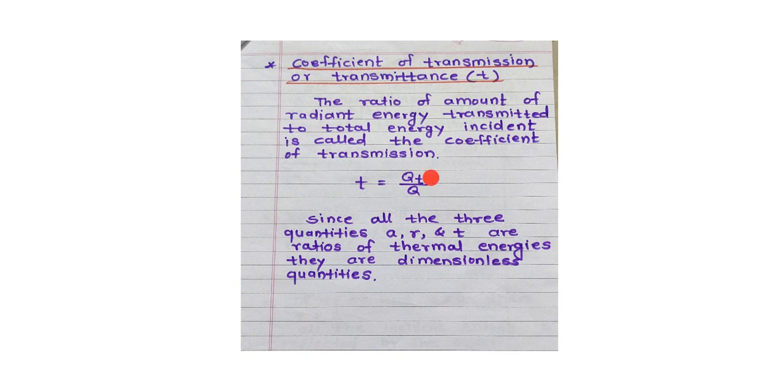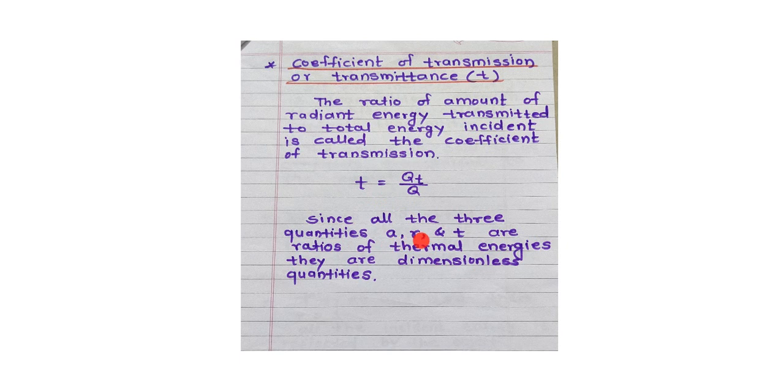It is defined as the ratio of the amount of radiant energy transmitted by the body to the total energy incident on the surface, and is called the coefficient of transmission. It is Qt upon Q, and the coefficient of transmission is denoted by small t, or it is also called the transmittance.